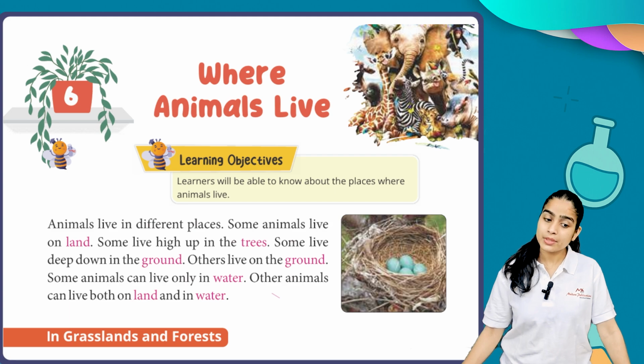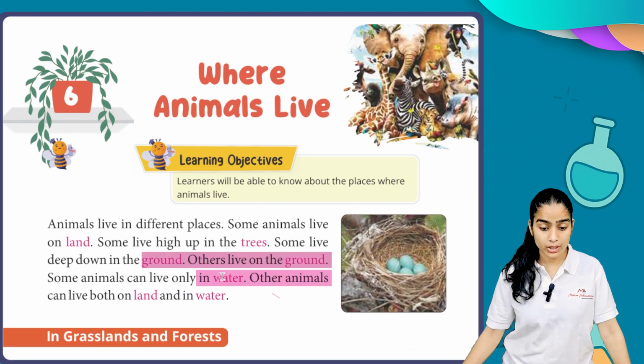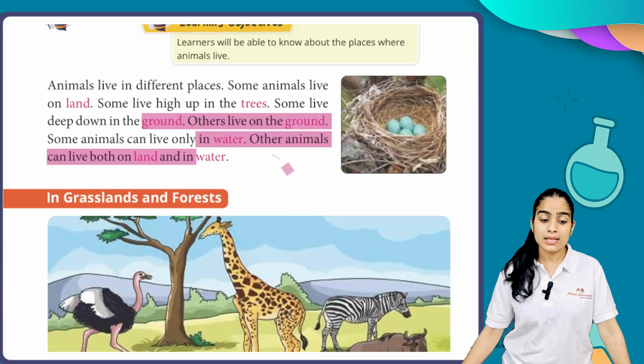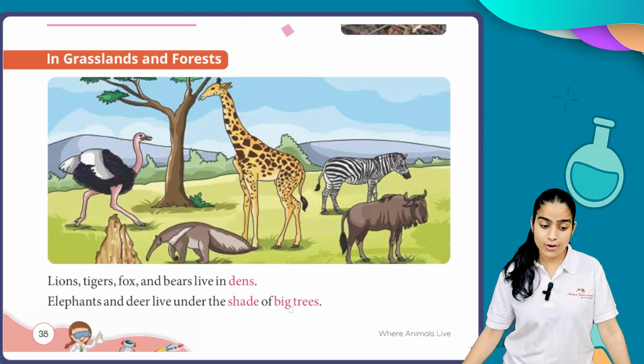Some animals live on land and some live high up in the trees. Some live deep down in the ground, others live on the ground. Some animals can live only in water and other animals can live on both land and in water. Now we are discussing those animals which live in grasslands and forests.